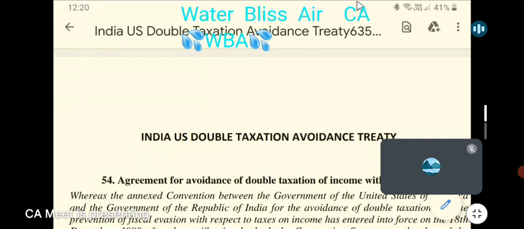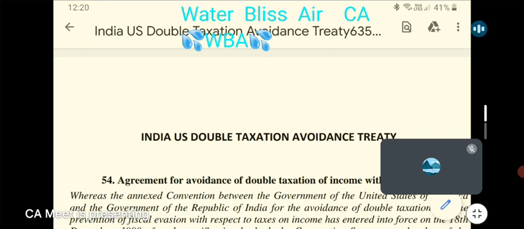India-US Double Taxation Avoidance Treaty. Same income of any person. The word person, as defined in Income Tax Act, can be individual, HUF, firm, company, any person as defined in Income Tax Act. The same income of a person is taxed in two countries. Then we may have to resort to Double Taxation Avoidance Treaty agreement, if any.